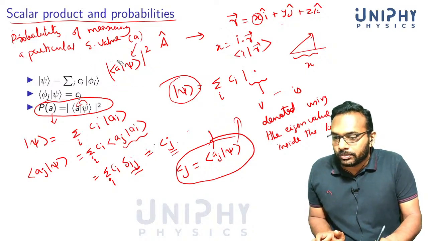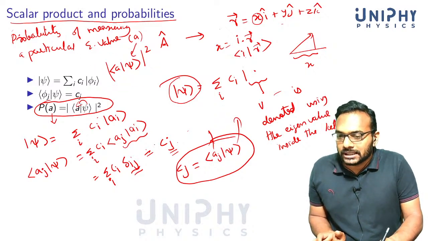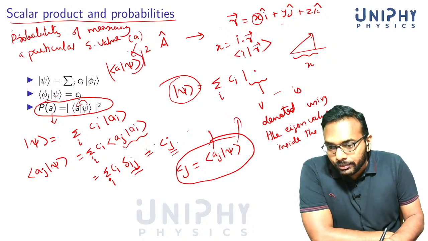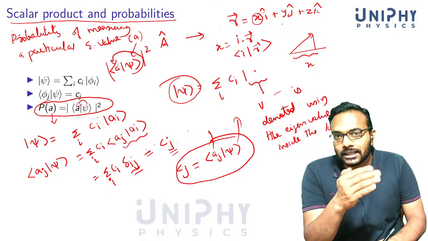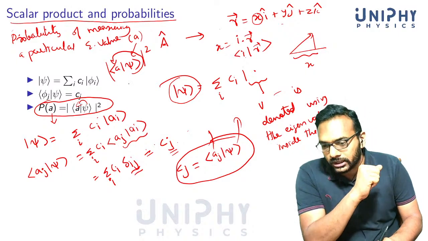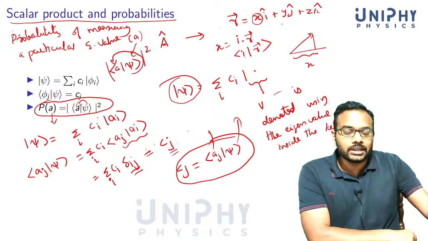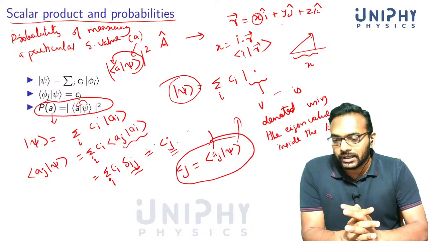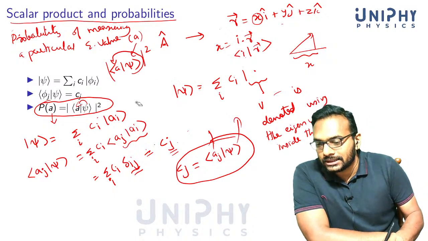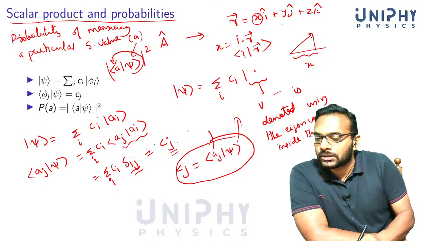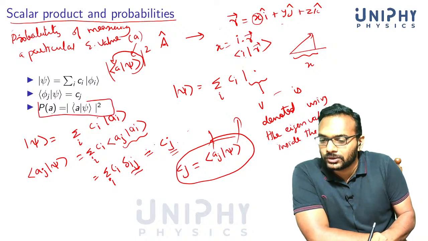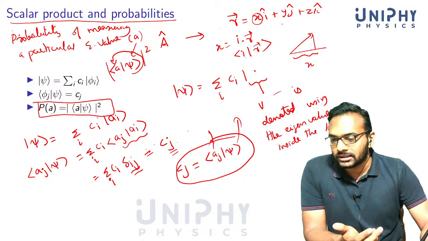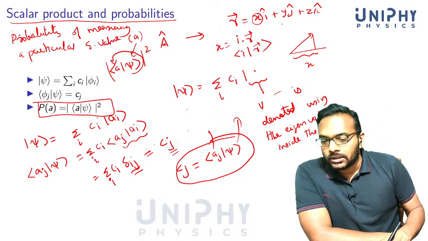If you want to find the probability of measuring an eigenvalue, you take the given state and project it onto the eigenvector corresponding to the eigenvalue that you are talking about. Then you take the modulus square, and you will get the probability of measuring that particular eigenvalue. I hope that is amply clear. This is important. We will be using this in problems. Sometimes we just need to find this projection.